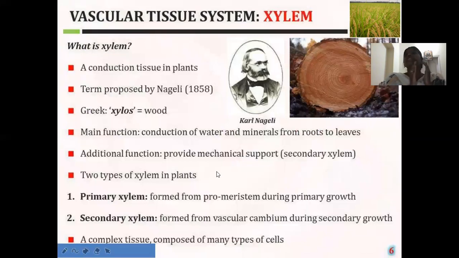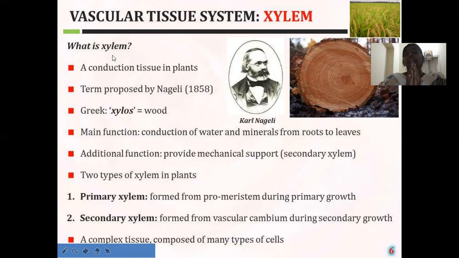Okay, here the vascular tissue is composed of how many types of tissues? Two types, the xylem and the phloem. Our major topic is the xylem, so I am only going to discuss the xylem.